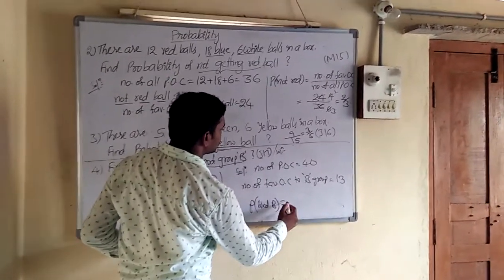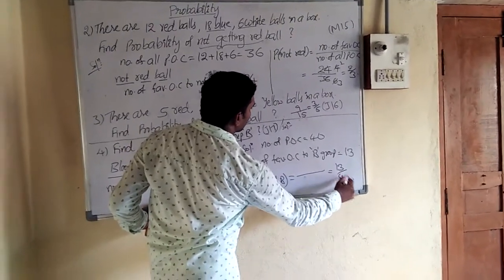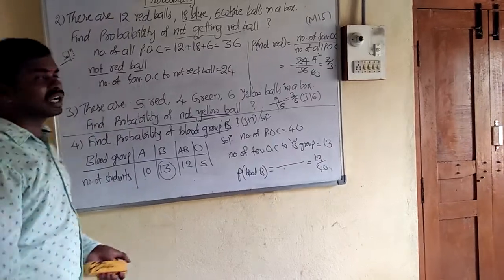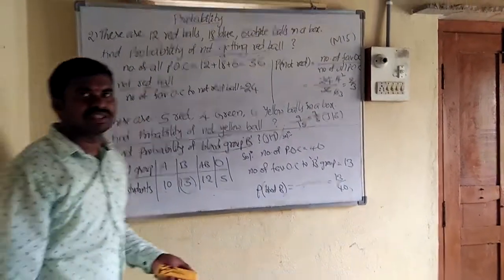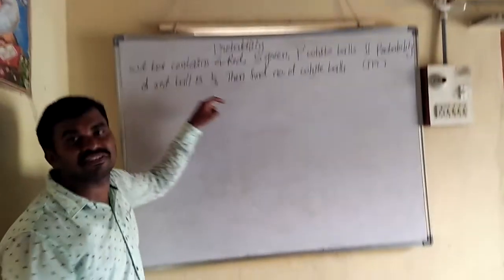So formula and answer 13 by 5. Can we cancel? No. So that is the solution. And take other type of questions next. Next in this balls, a little bit different.